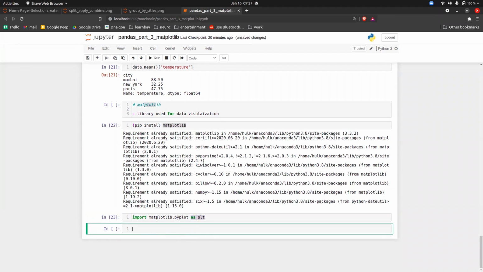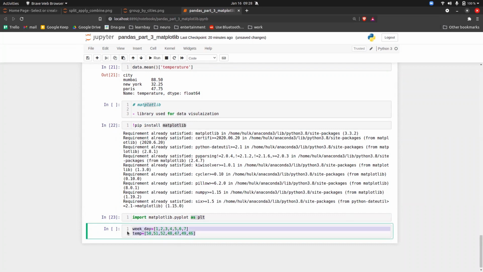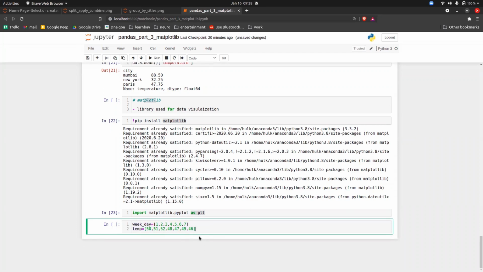So let's say I have two pieces of data here. I have a weekday and I have a temperature. Now, by seeing this data, can you tell me on which weekday it was the minimum temperature and on which weekday it was the maximum temperature?